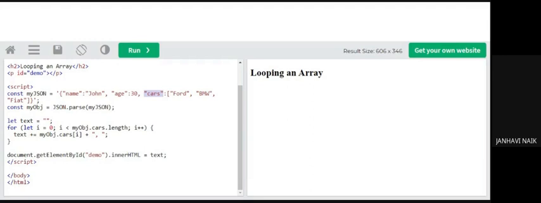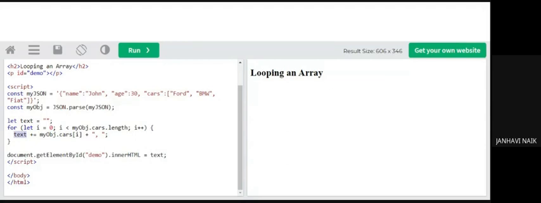This ends my for loop, and then I say document.getElementById demo, the same particular id which I have mentioned over here, .innerHTML equal to text. I want to display the final text that comes, that's why I say equal to text and then semicolon. So this is a simple program using a for loop to access the array elements.